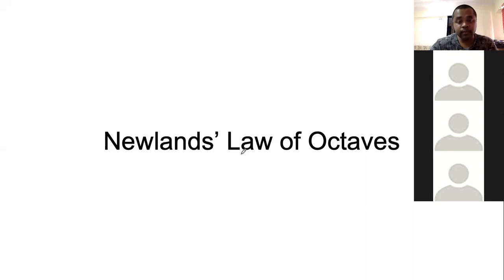In English, when a noun ends with an S and we have to show the possessive character of that noun, we will just use the apostrophe. We will not use the S after that. If the name was Newland, then we would have written Newland apostrophe S. But the name is Newlands. So the apostrophe will be there, but the S after that will not be there. John Newlands. And he came up with a law of octaves.